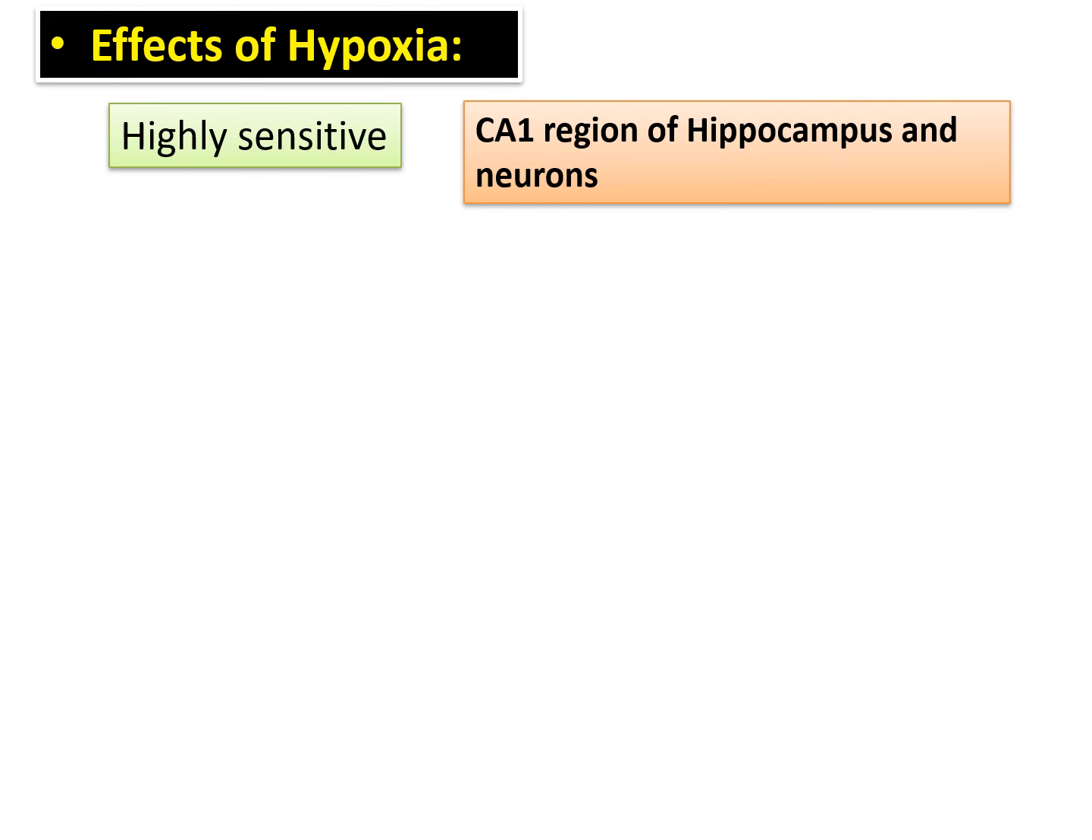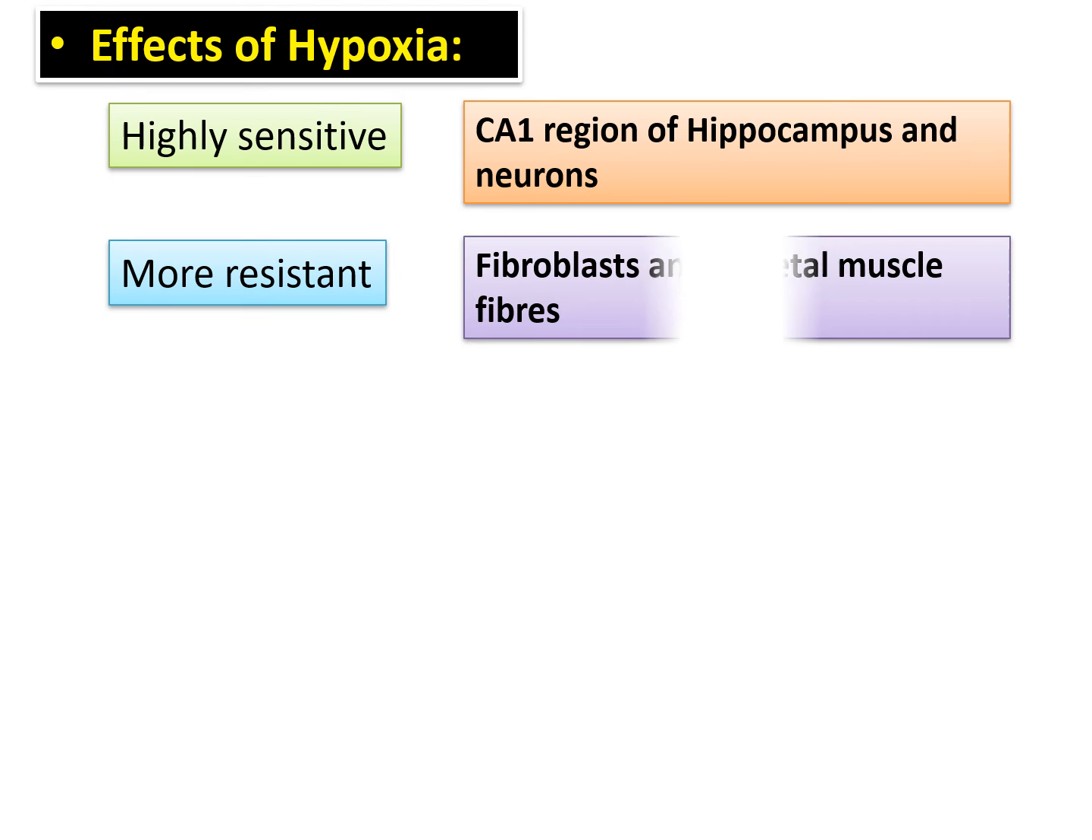What are the various effects of hypoxia? There are certain organs and tissues in our body which are highly sensitive to hypoxia, like the CA1 region of the hippocampus and neurons. The organs and tissues which are more resistant to hypoxia are fibroblasts and skeletal muscle fibers.